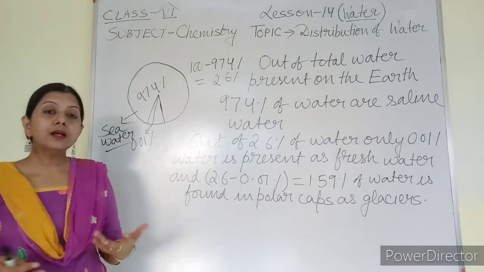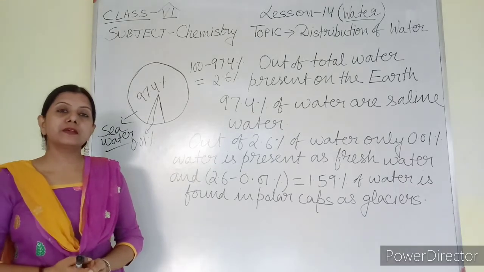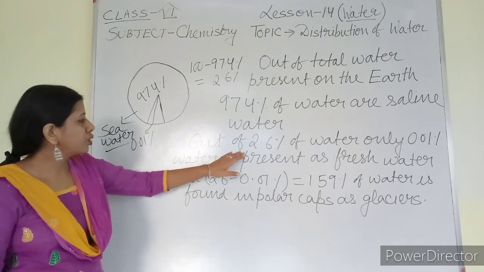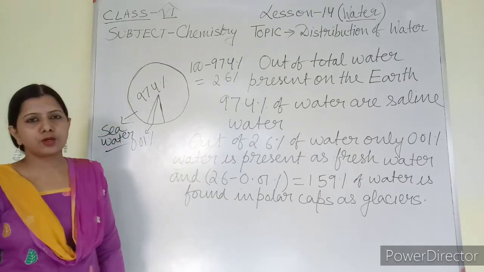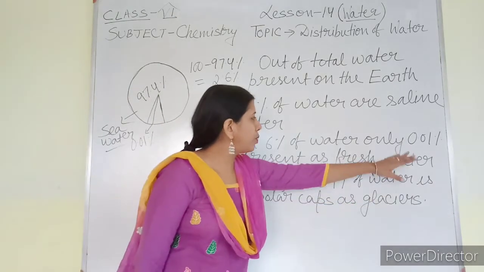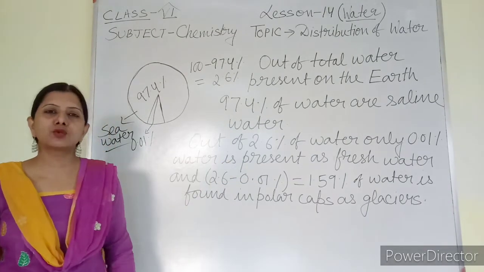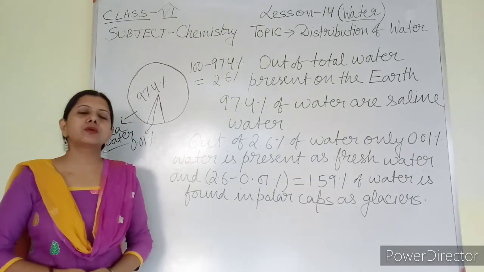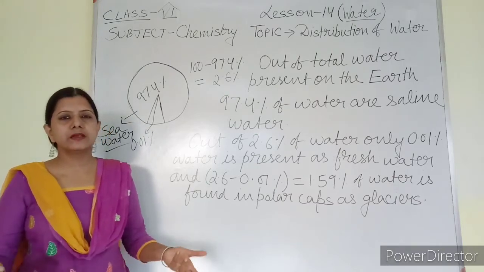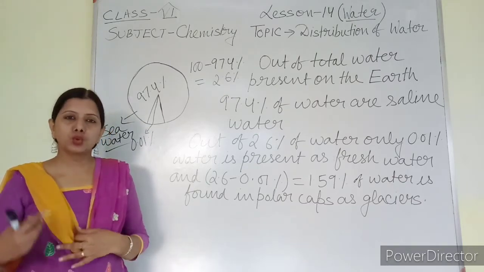Okay. Now another surprising fact is that out of this 2.6% of water, only 0.01% of water is present as fresh water. Fresh water means the water present in lakes, rivers, which we can use.